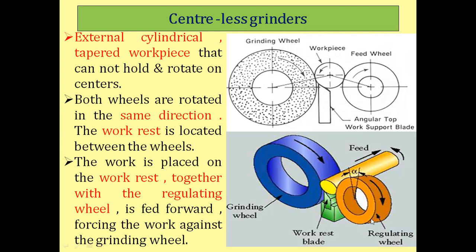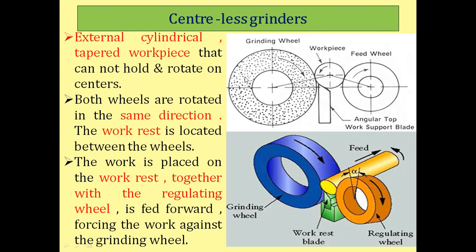In the actual process, the regulating wheel applies force on the workpiece, and the grinding wheel starts rotating due to the friction between the grinding wheel and the workpiece. The grinding wheel has cutting points, shown here as dot marks.